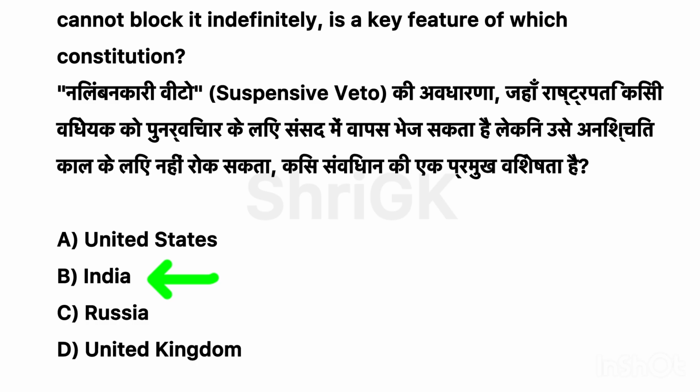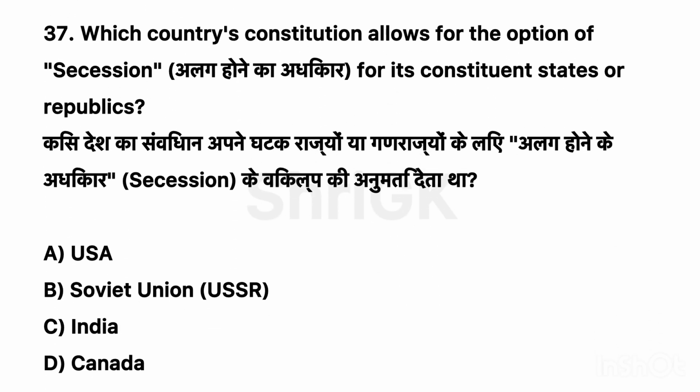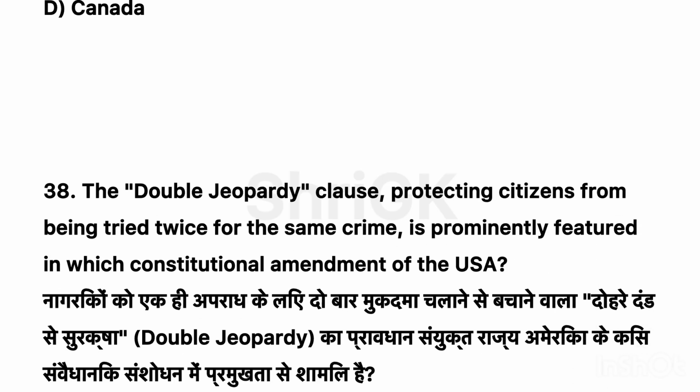Correct option B, India. 37. Which country's constitution allows for the option of secession, alag hone ka adhikar, for its constituent states or republics? Correct option B, Soviet Union, USSR.